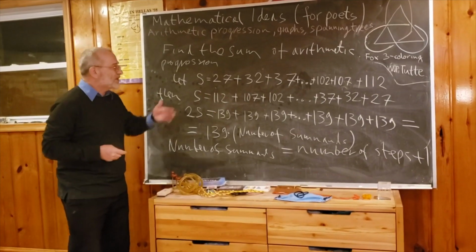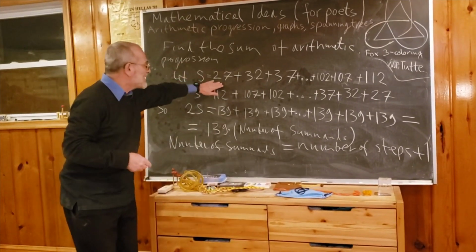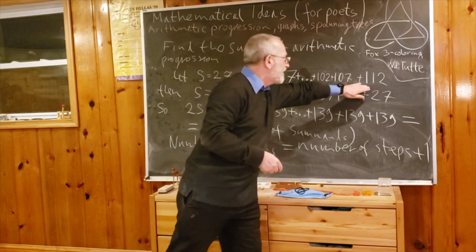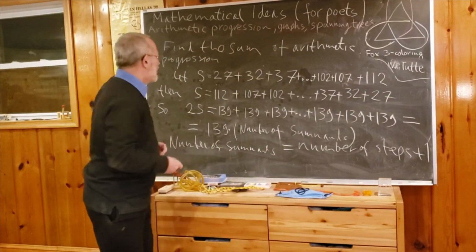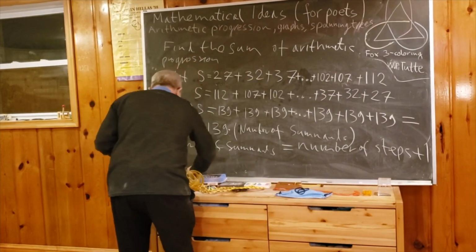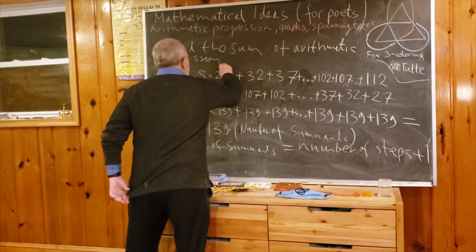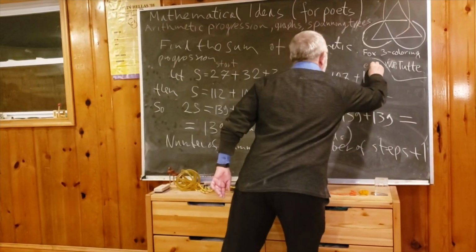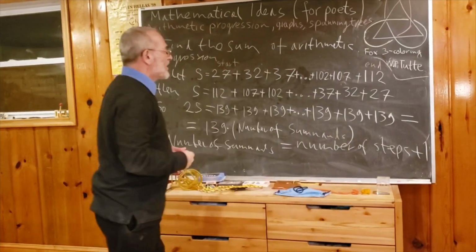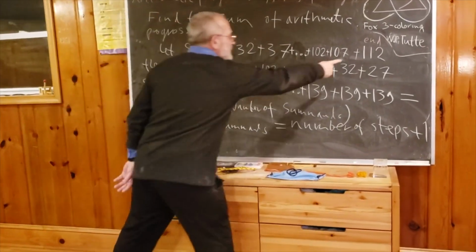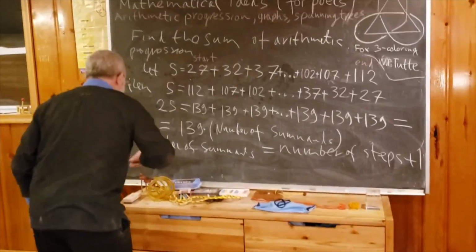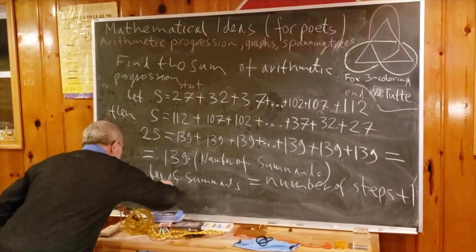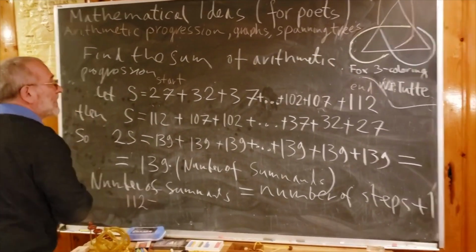Why am I claiming that it's much easier to find the number of steps? It is much easier because what we are doing, we are moving from 27, which is the beginning, to the finish, which is 112. Let me write in a different color. Start, end. What distance do I cover from start to end? Of course, this difference, 112 minus 27.